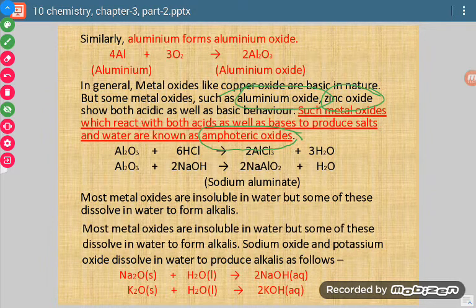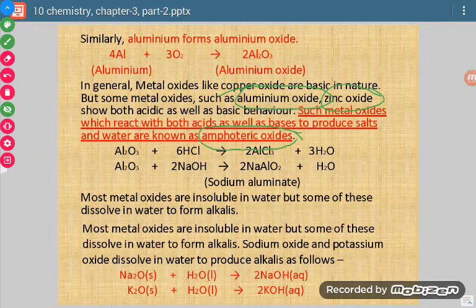One more definition: if a particular substance forms an acidic solution when dissolved in water, then it is termed acidic in nature. If a substance when dissolved in water forms a basic solution, then it is termed basic in nature.